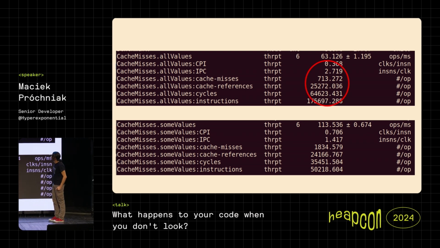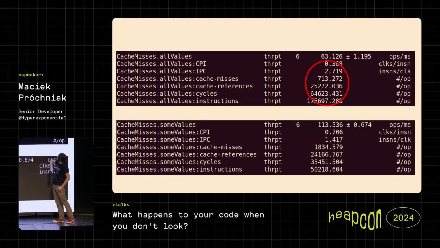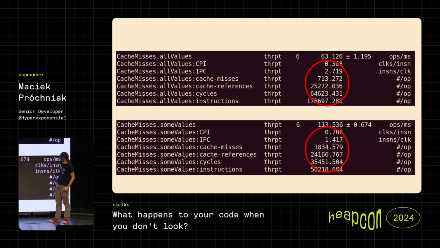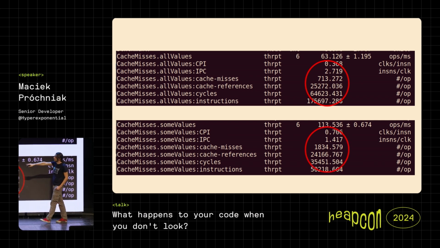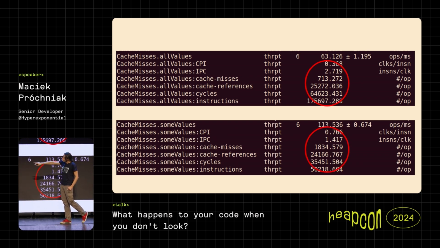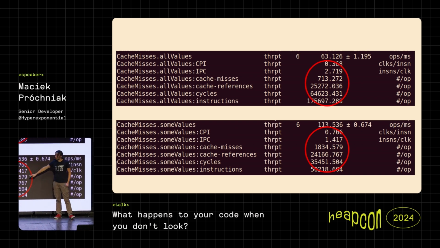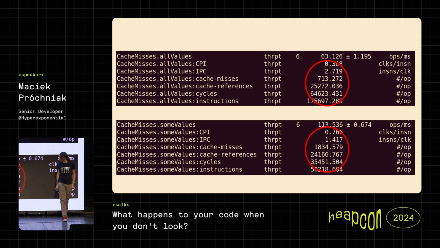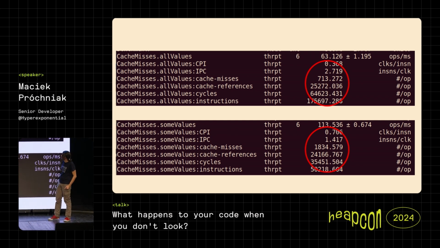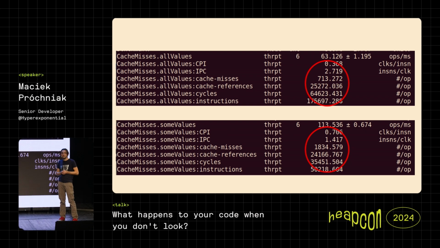And this is what they are saying. When we take all the values, we have like 700 cache misses per operation. And when we iterate only over 1/10 of the values, we can see that the number of cache misses is much higher. And this is more or less the cause of this strange performance behavior.